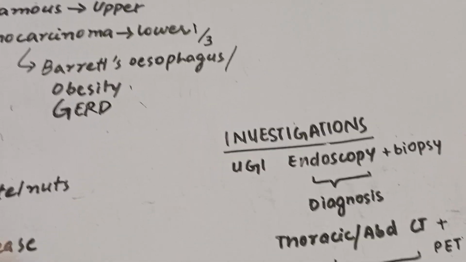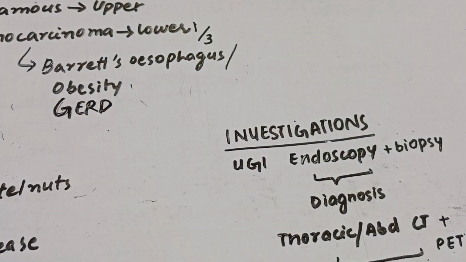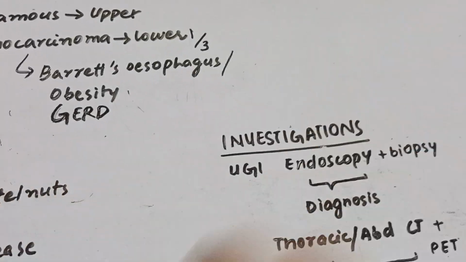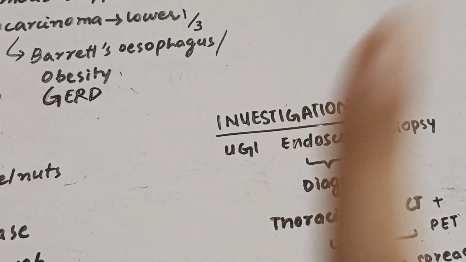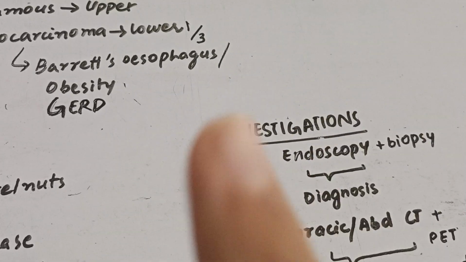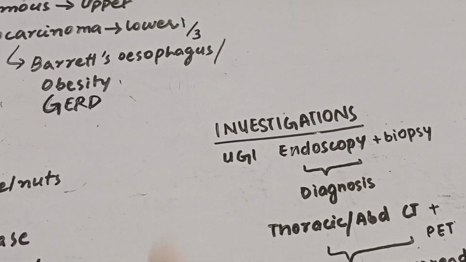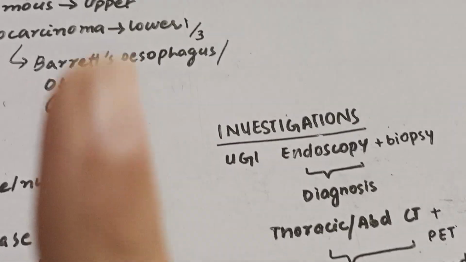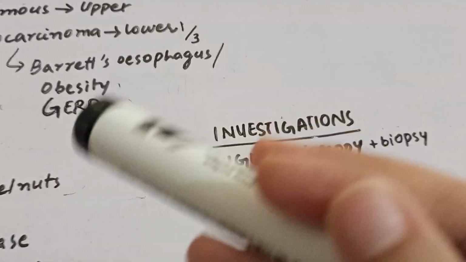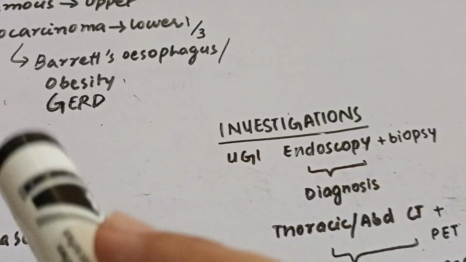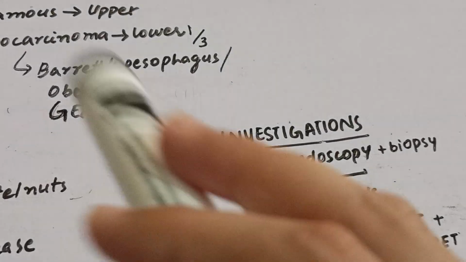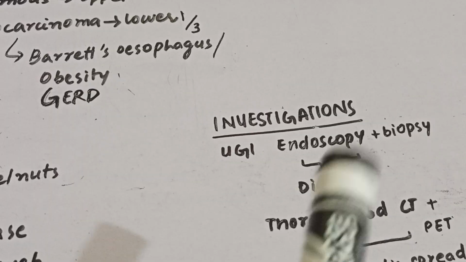Now the risk factors. The most important risk factor for adenocarcinoma is Barrett's esophagus. In this, the normal squamous lining of the esophagus is replaced by columnar epithelium. We have obesity and GERD. GERD stands for gastroesophageal reflux disease, and it is a direct risk factor for adenocarcinoma.